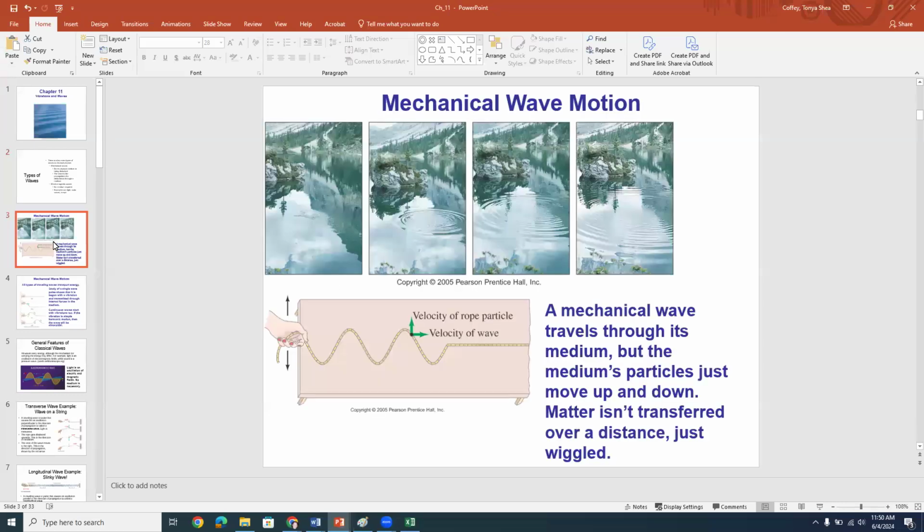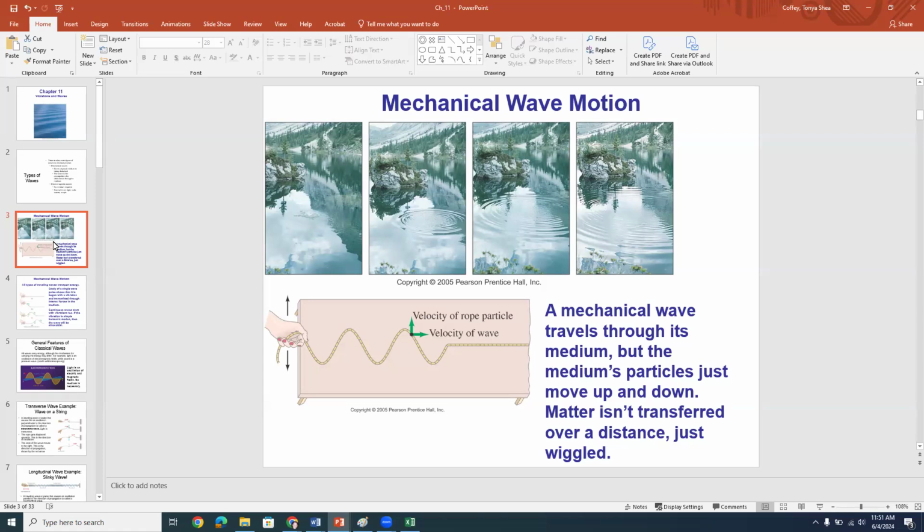Okay, in this lecture, we're going to focus more on mechanical waves, which require a medium. And we might get to light waves later in this semester. But for now, in the images here, you can see a water wave where you have some kind of disturbance, maybe a rock thrown in the pond or something like that. And then that disturbance spreads out in a circle as time goes on, and the wave propagates through the water. And then in the lower picture, you can see a wave on a string. So there you had a hand grabbing the string and wiggling it up and down in a sinusoidal fashion. And then that caused a wave on that string to move to the right, for example.